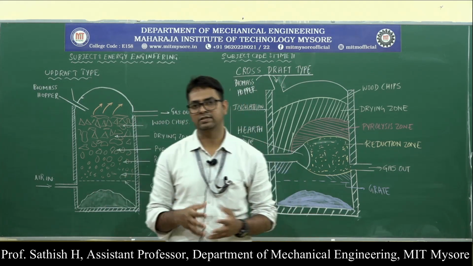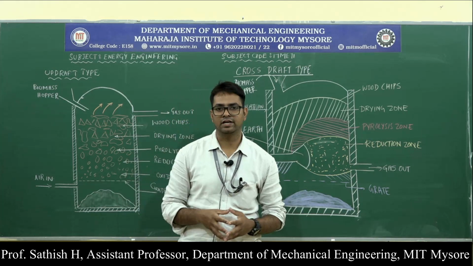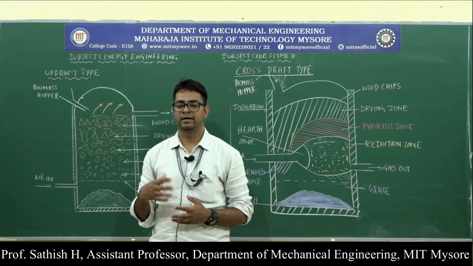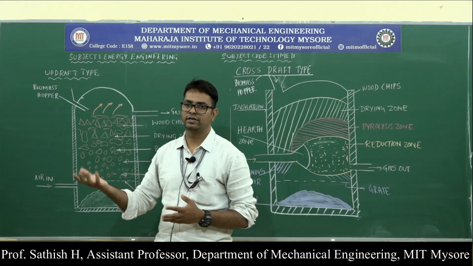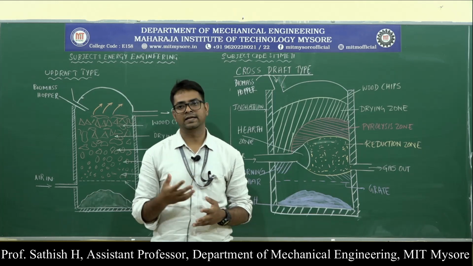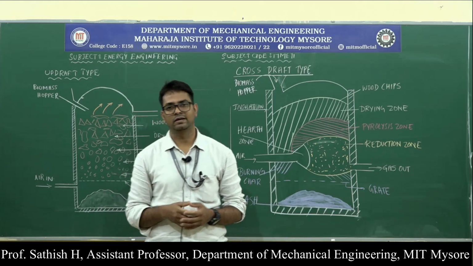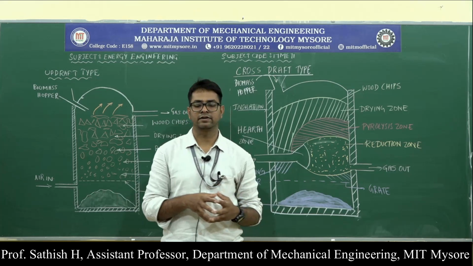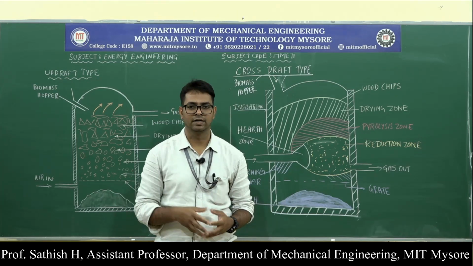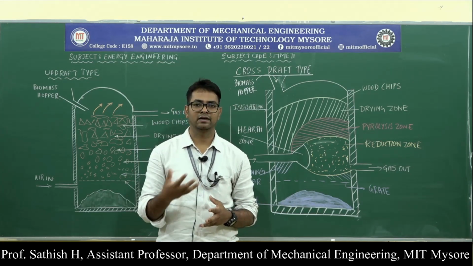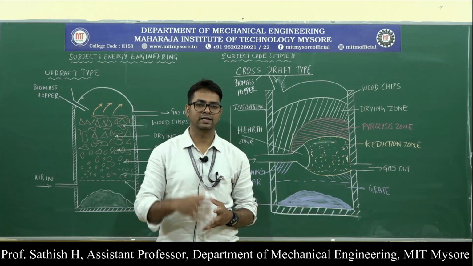So we have discussed what we mean by gasification, that it is the conversion of solid fuel into gaseous fuel, and what the general reactions involved in this gasification process are. The two reactions are the combustion or oxidation process, and then the reduction process.